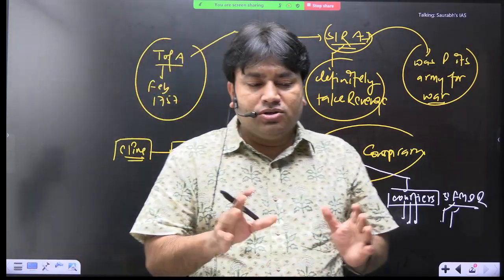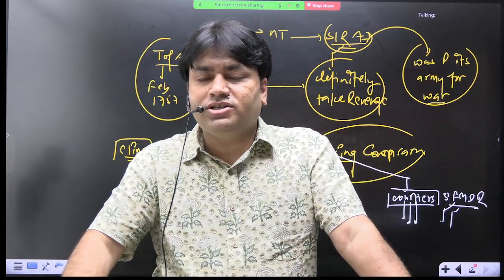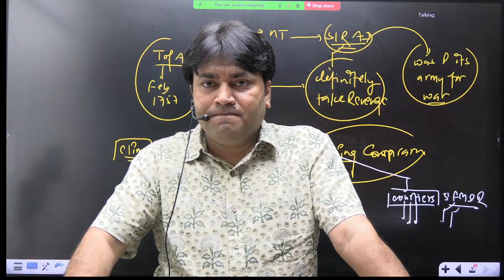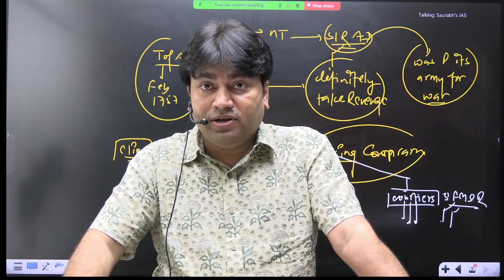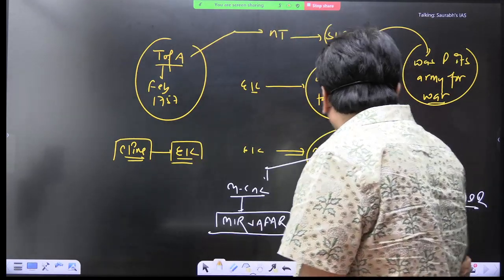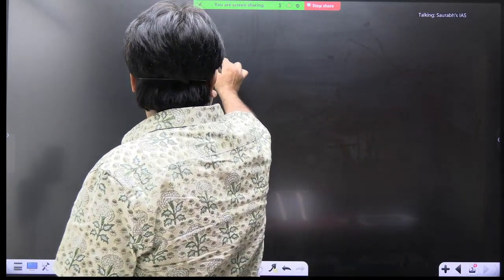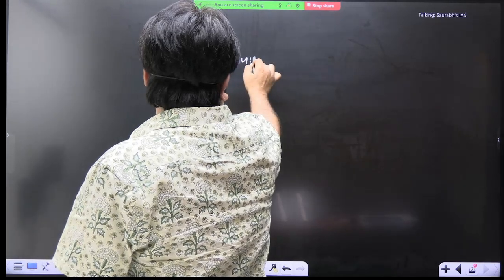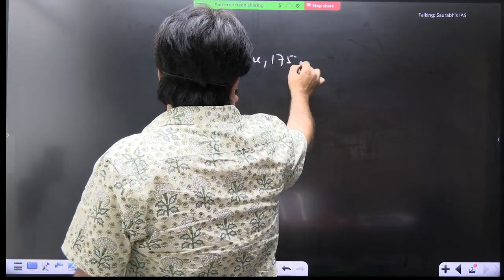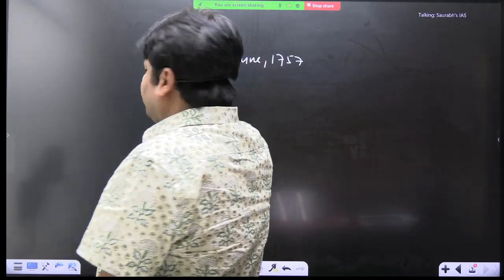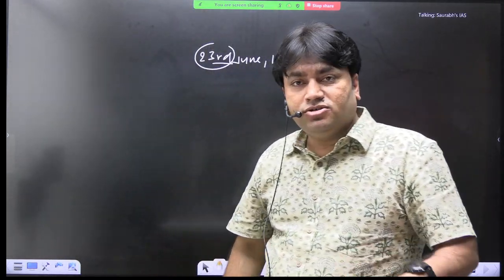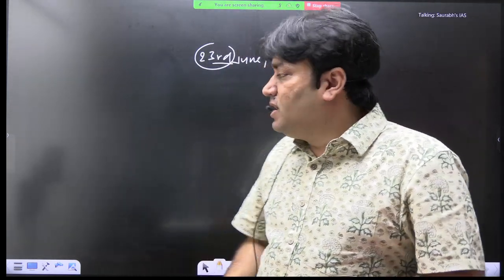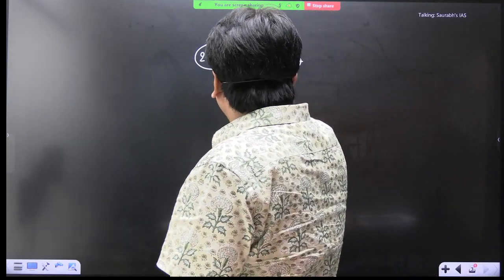Now the plan is all set. Now the East India Company is ready, that Mir Zafar will help and support. Now what will happen? On 23rd June 1757, this date is important, so highlight it as an important date. 23rd June 1757. The year is important, but the date is also important. What will happen?